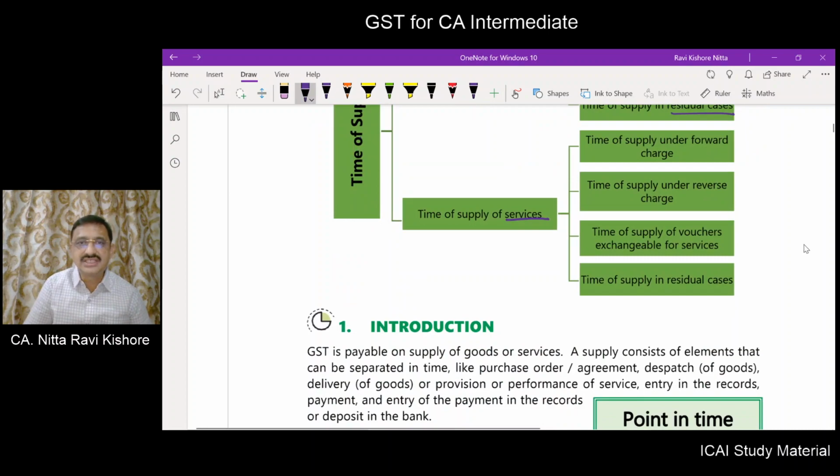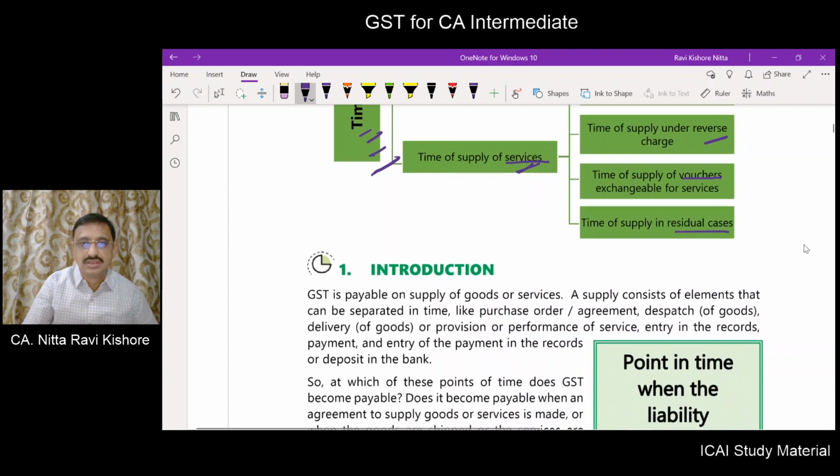Next, coming to services. Supply of service, forward charge, what will be the time of supply? Supply of service, reverse charge, what is the time of supply? Supply of service, vouchers are given which can be exchangeable in future for service, what will be the time of supply? Supply of service, residuary cases, what will be the time of supply? All these things we will understand in the coming paragraphs or in the coming pages.